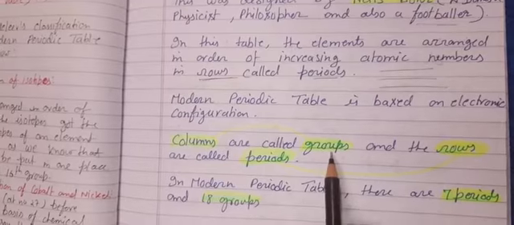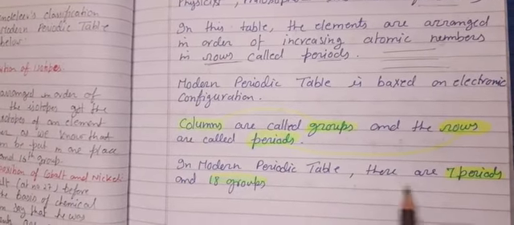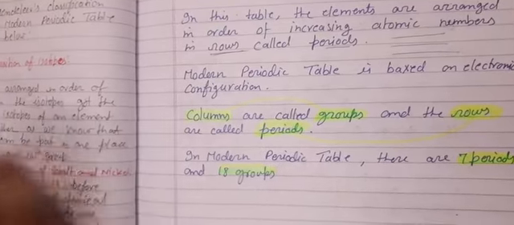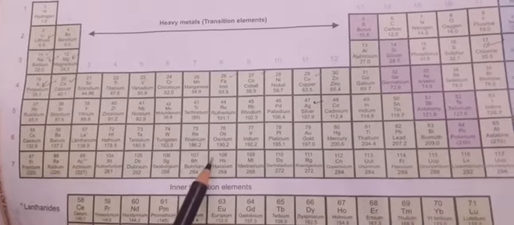Columns are called groups and the rows are called periods. In the modern periodic table, there are 7 periods and 18 groups. Please show the table. See children, these are periods. Okay, so how many periods are there? 1, 2, 3, 4, 5, 6, 7.